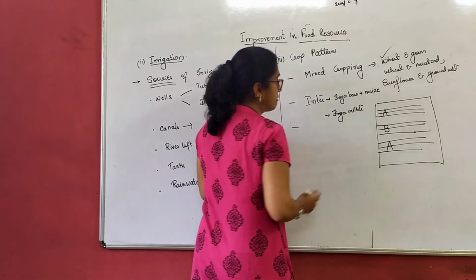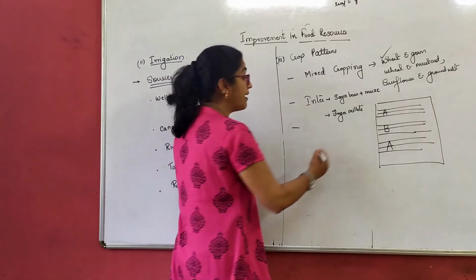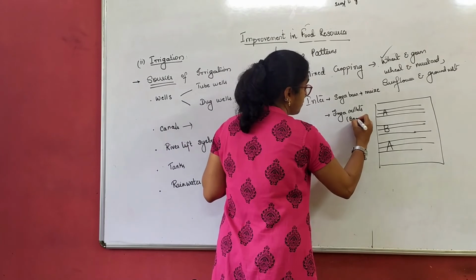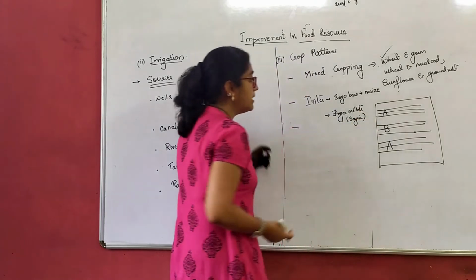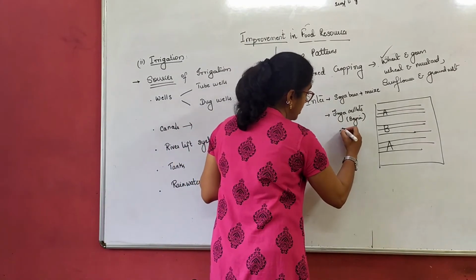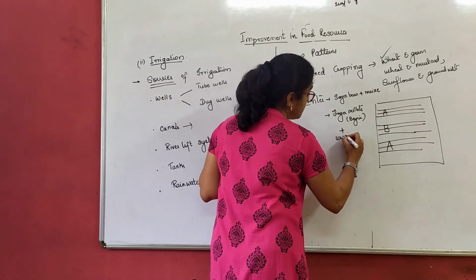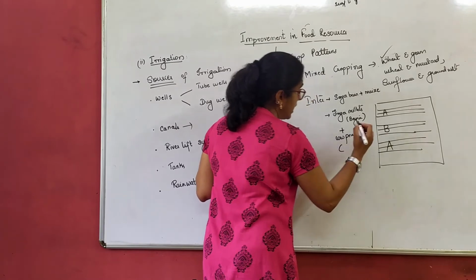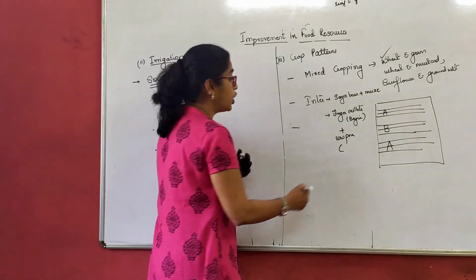What is finger millet in common terms known as? It is called bajra. Right? Nowadays millets are in trend, right? So finger millet, that is bajra, plus cowpea. What is cowpea known as in our local language? What we call lobia.